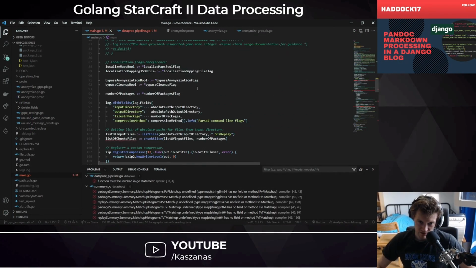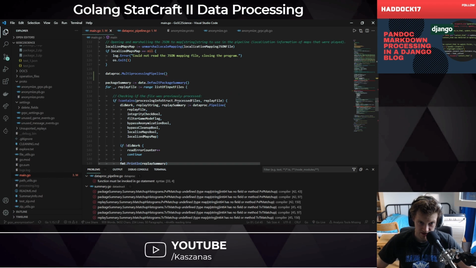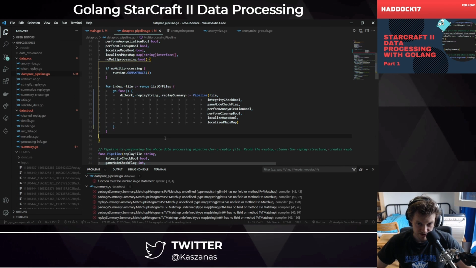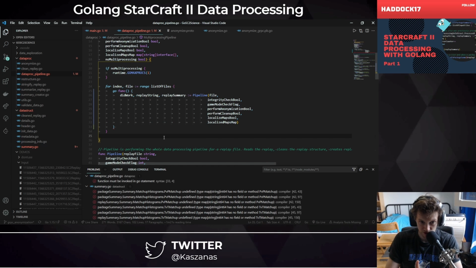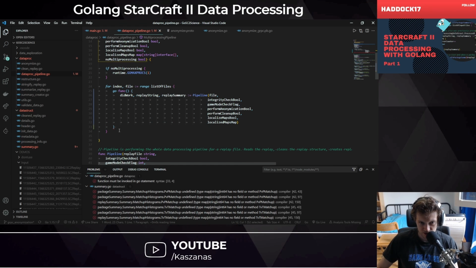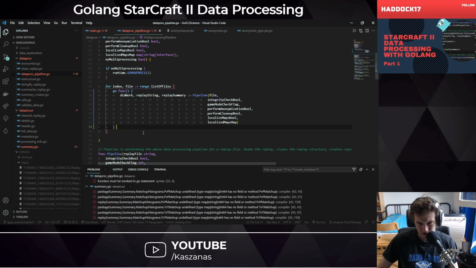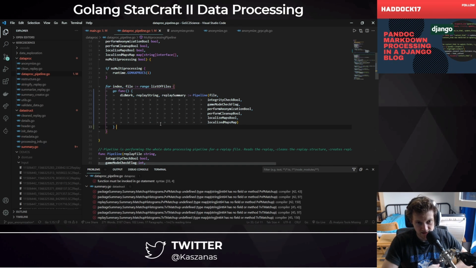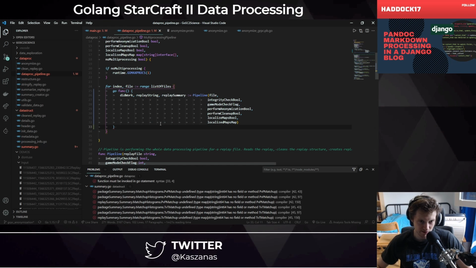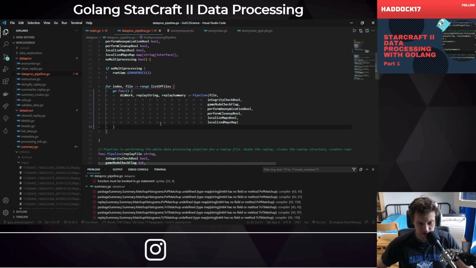So in this case, I already drafted a solution which is currently incorrect, and it's incorrect because I would be performing parallel computation for each of the replays and not for the chunks. So I need to rewrite that in order for this to work correctly. And then later on I also need to introduce logging and some other stuff which will be useful when it comes to packaging the process.